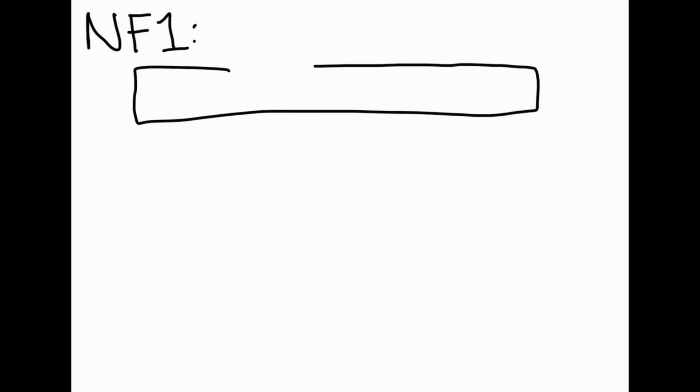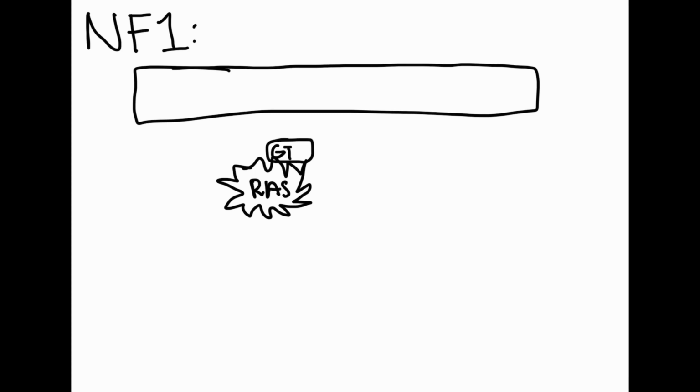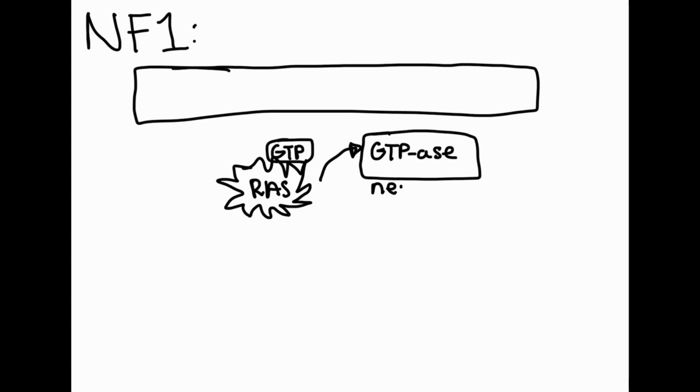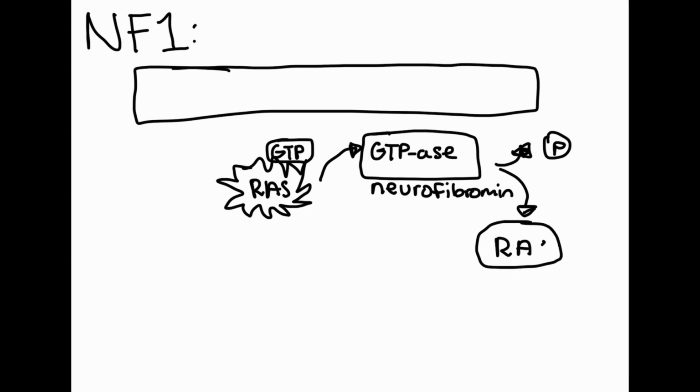Since neurofibromatosis 1 is the most common form of the disease, we will cover the specific pathway in NF1. RAS is a protein that controls cell growth and proliferation. The NF1 gene encodes for the tumor suppressor protein, neurofibromin, which is a RAS GTPase activating protein. These proteins convert the active RAS GTP to the inactive RAS GDP. Doing so inhibits the downstream RAS signaling and thus keeps the cell growth in check.